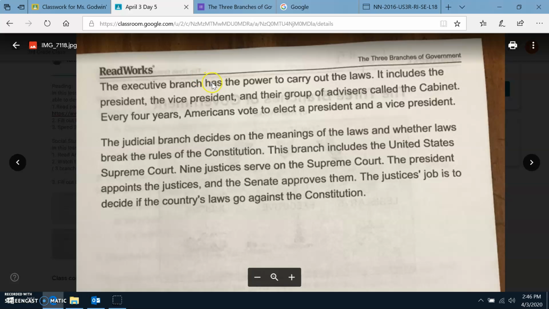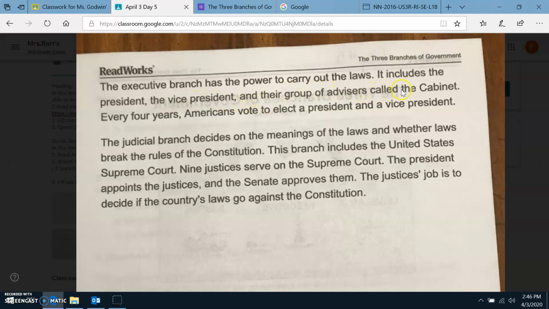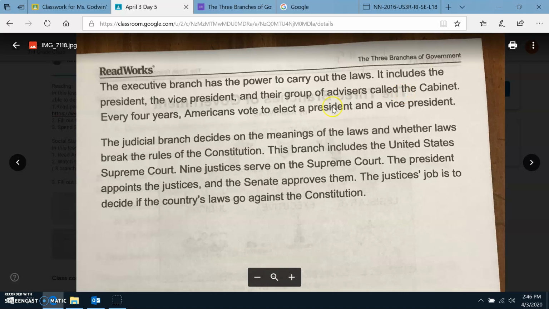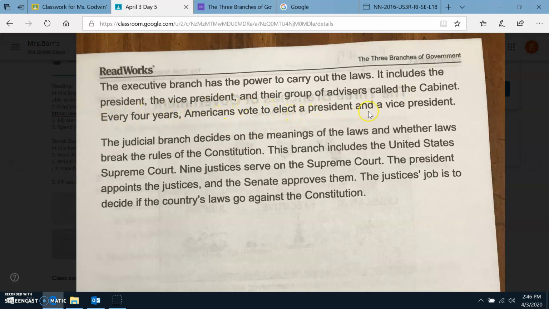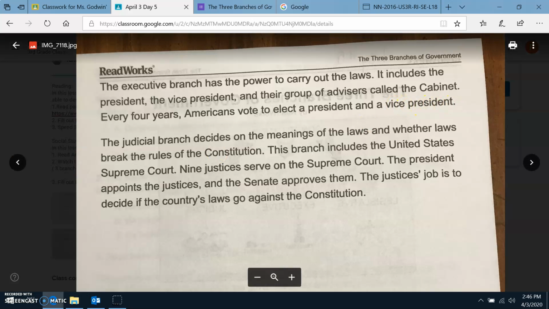The executive branch has the power to carry out laws. It includes the president, the vice president, and their groups of advisors called the cabinet. Every 4 years, Americans vote to elect a president and a vice president.